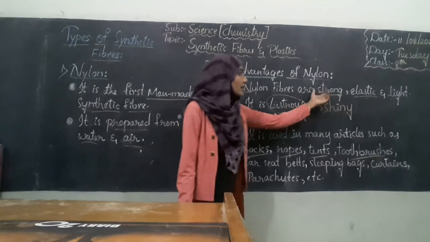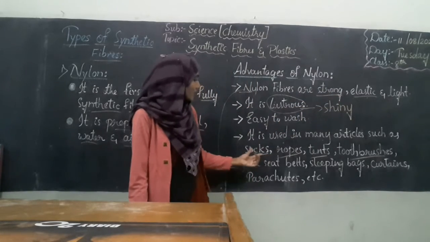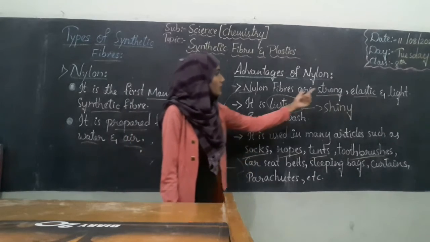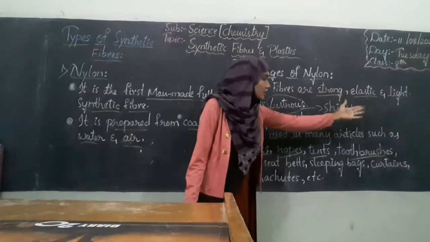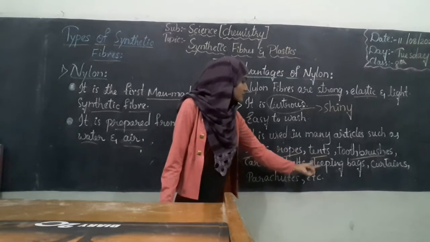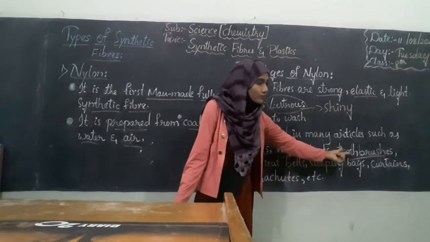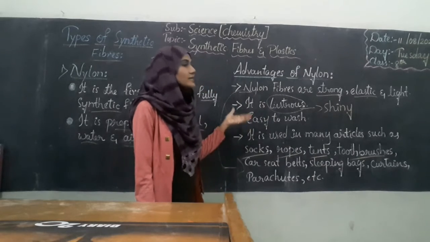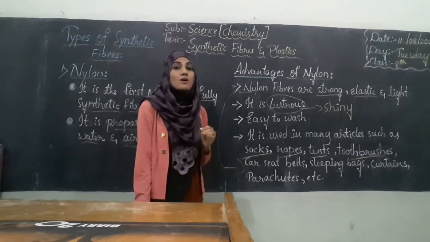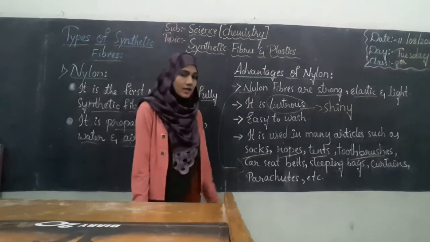They are elastic in nature, and hence they can be used in socks and seat belts. And they are so lightweight that they can be used for carrying tents, sleeping bags and toothbrushes too. Overall nylon is very useful, and we use many articles made from nylon.